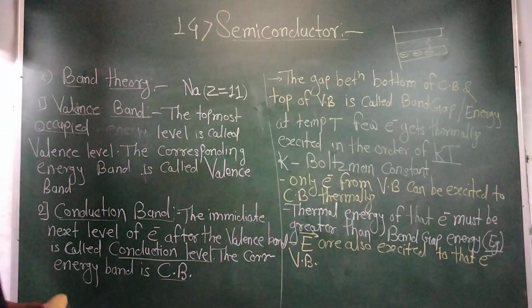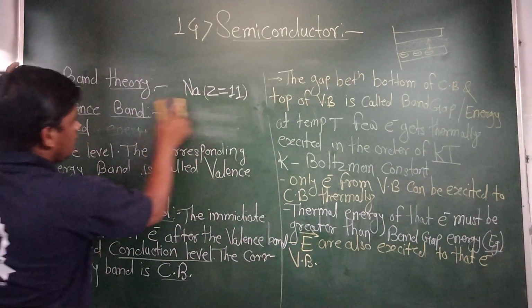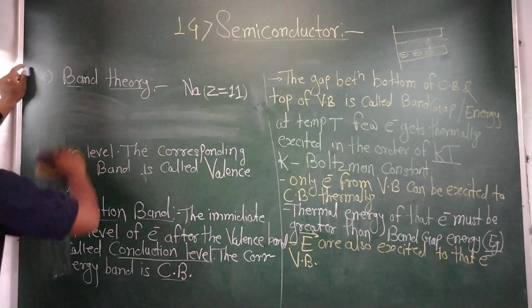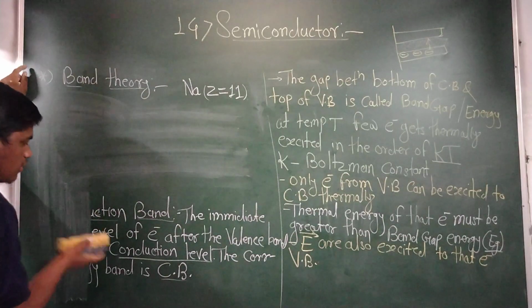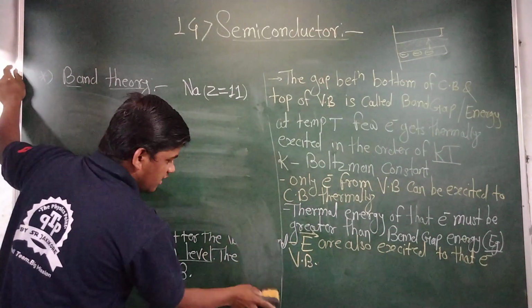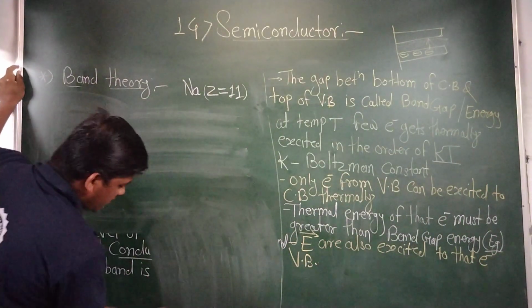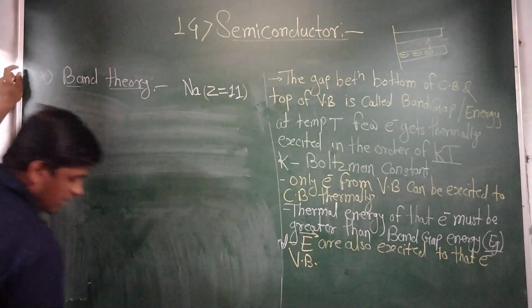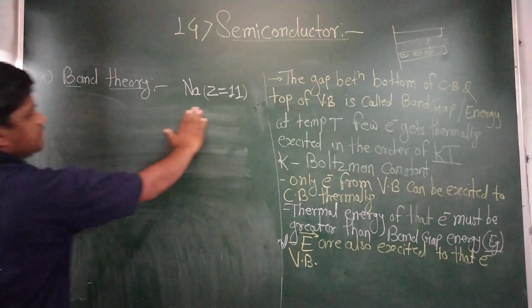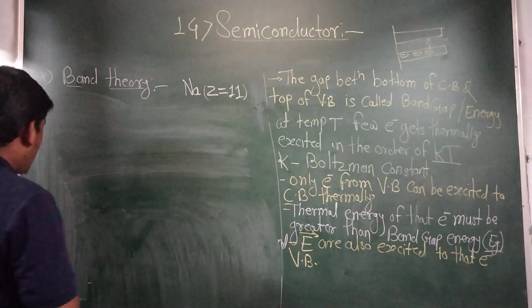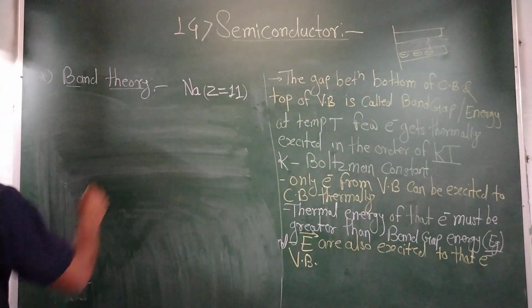Let's draw some band structures here and distinguish between the band structure of metals, the band structure of insulators and the band structure of semiconductors. Let's see the band structures.